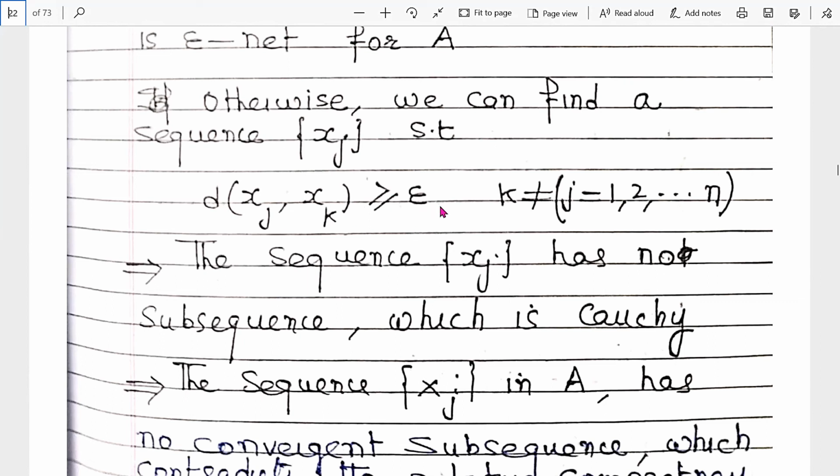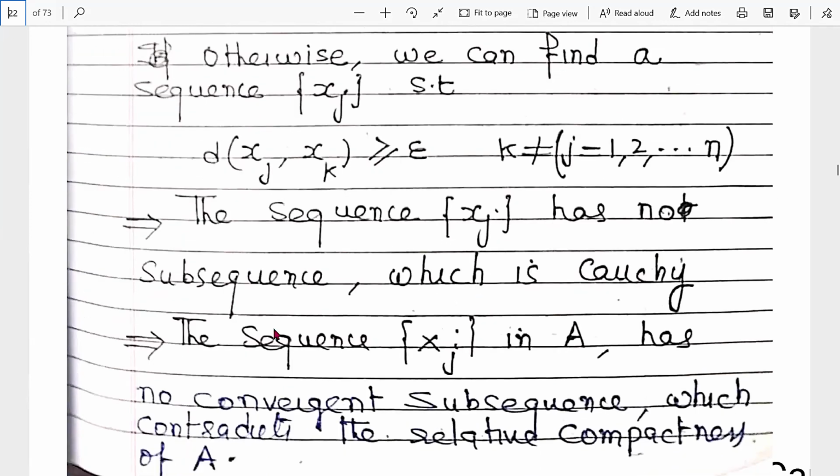Clear? It means the sequence xj has no subsequence which is Cauchy, because a Cauchy sequence satisfies that the distance is less than epsilon.